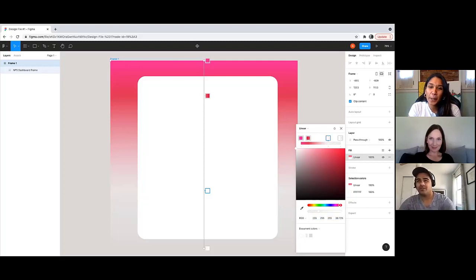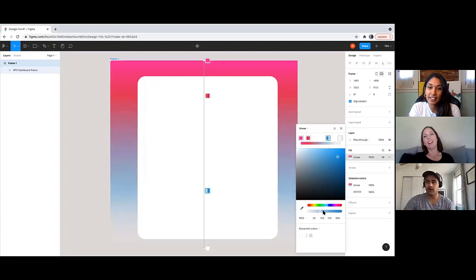And let's change up the third box to, let's say, a blue. Yeah, let's go with the blue. Now you can change the opacity of this color. At the bottom, you notice how I can drag this over to the left and to the right. It just increases the opacity. The opacity right now is set to 100. You can also change it to like 75% if you wanted to. Let's go with 100 for now. I think that's fine. And then the last box, let's just change it to like a yellow.